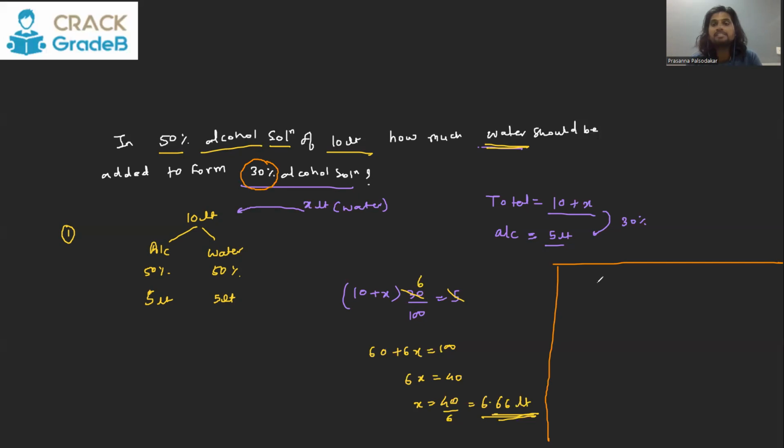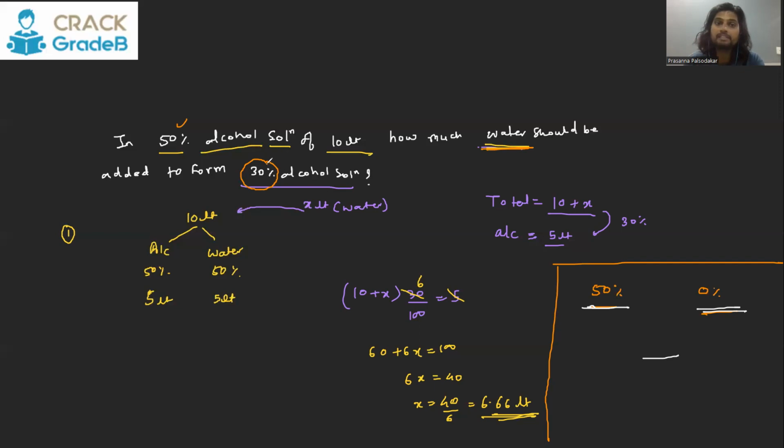So what you do is, we say the first mixture has 50% alcohol in it, and the second mixture has no alcohol. It is pure water. But if on this side we are writing the percentage of alcohol, then in the second mixture also we have to write the percentage of alcohol only. We can't say 100% water is there. No. If 100% water is there, that means 0% alcohol is there. So we are using percentage of alcohol everywhere. Here also we write percentage of alcohol, here also, and in the resultant also you will write percentage of alcohol.